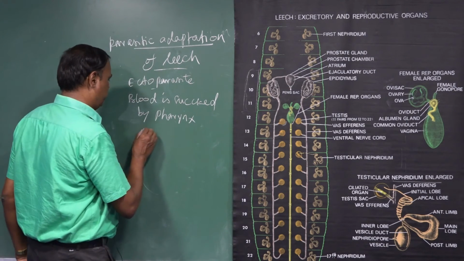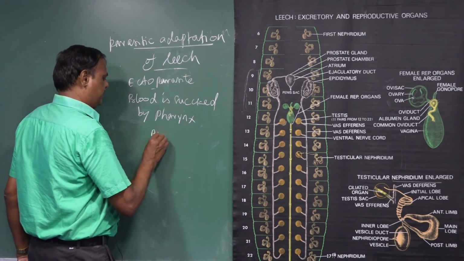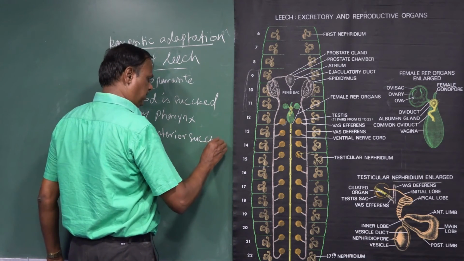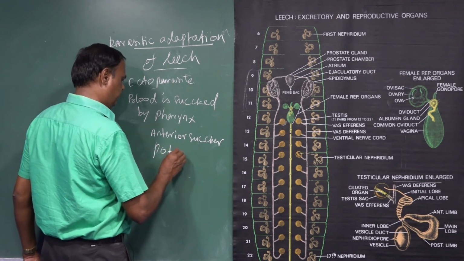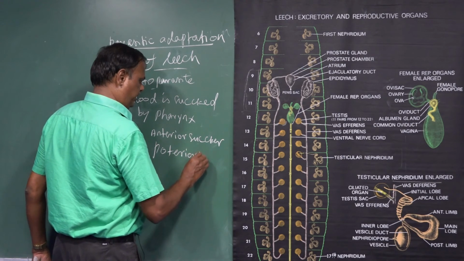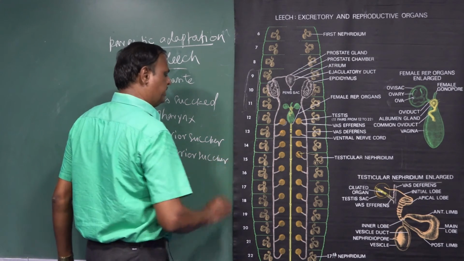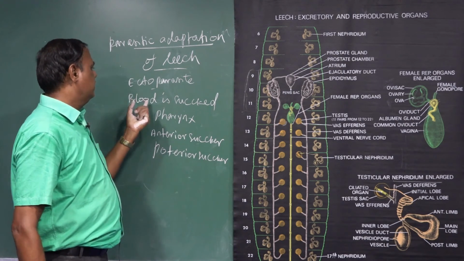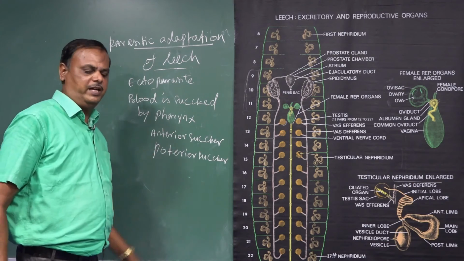Both sucking organs are present. With the help of the sucking organs, it is attached to the body surface of the animal and sucks the blood with the help of the pharynx.